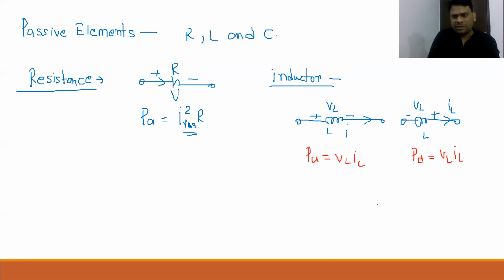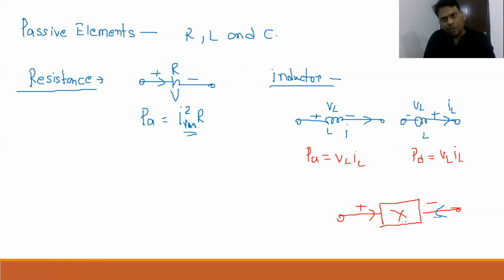As I told you many times, beta, you just have to keep one point in mind. If we have any element X, doesn't matter whether this element X is active or passive, dependent or independent, if current is flowing plus to minus, it is guaranteed to be absorbing power. And if current is flowing negative to positive, it is guaranteed to be delivering power. Doesn't matter whether this element is active, passive, independent, or dependent. Just keep this property in your mind. When current flows plus to minus, it will absorb power. When current flows minus to plus, it will deliver power. We are using the same concept here also.